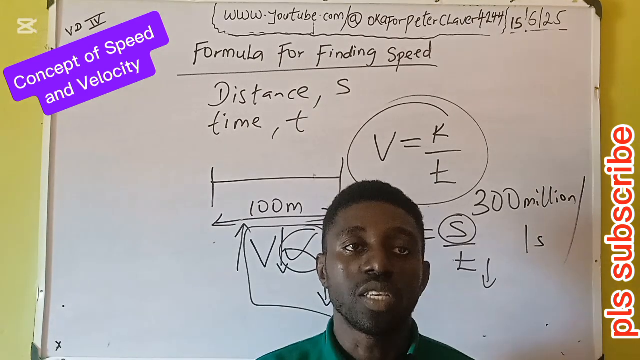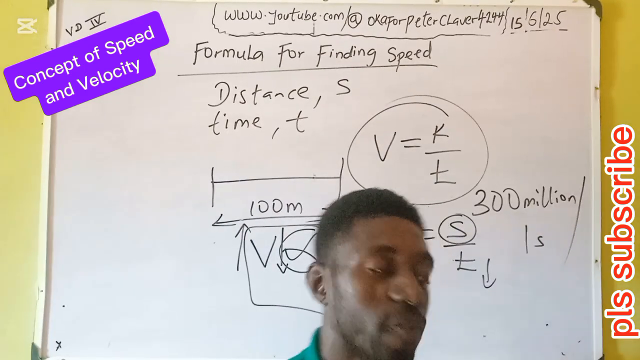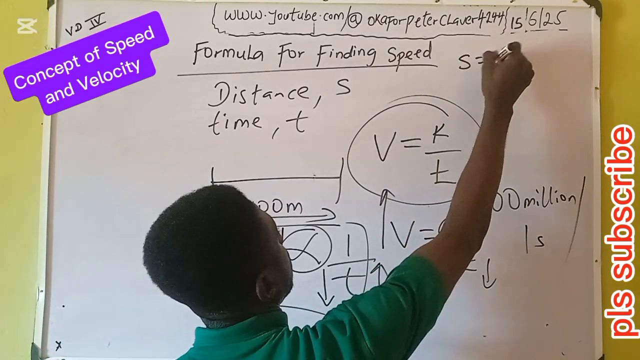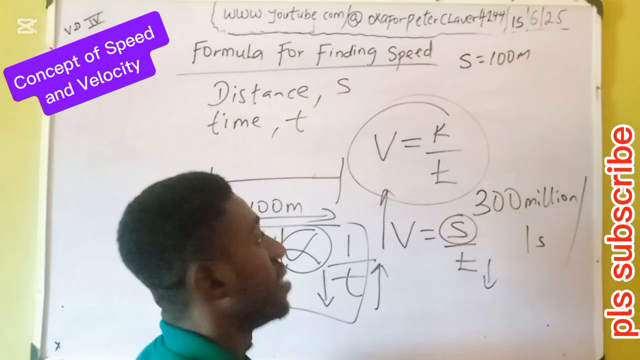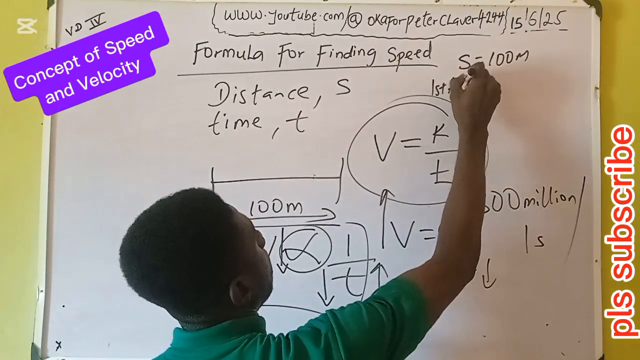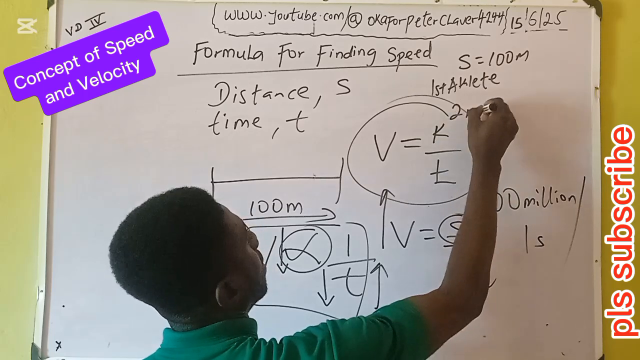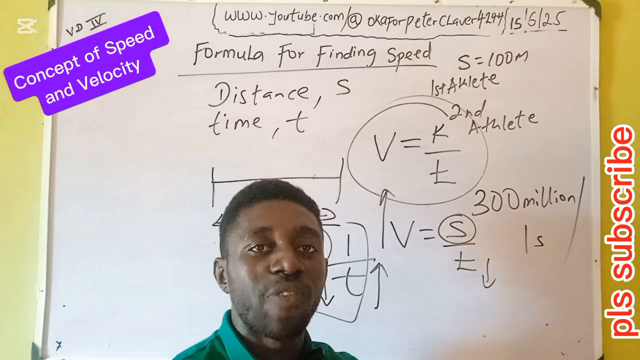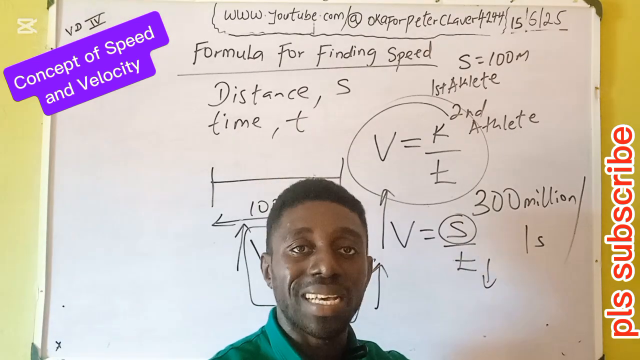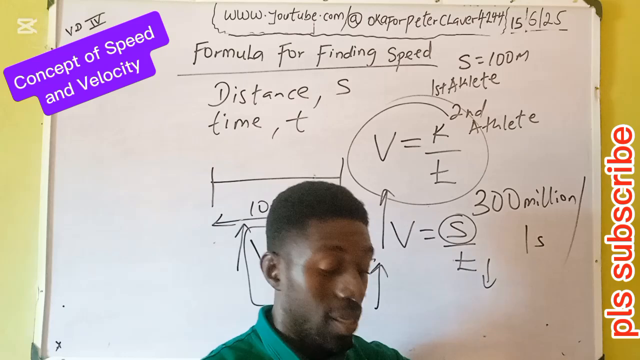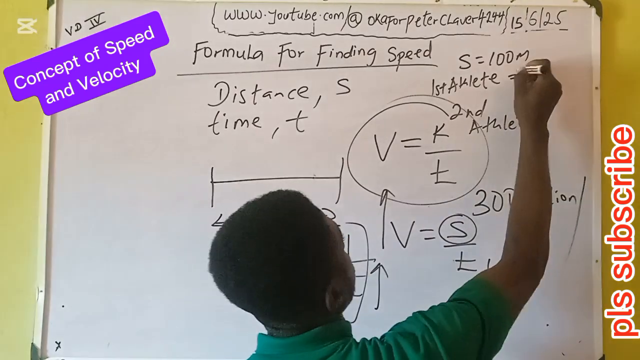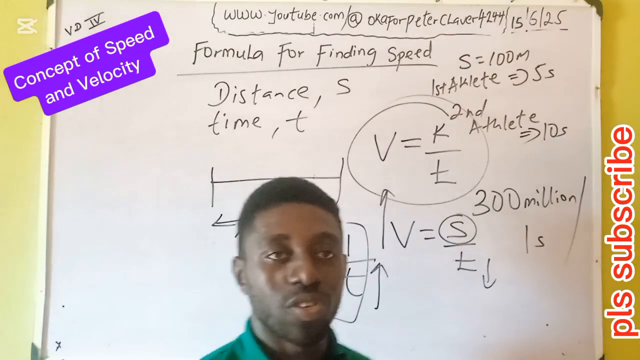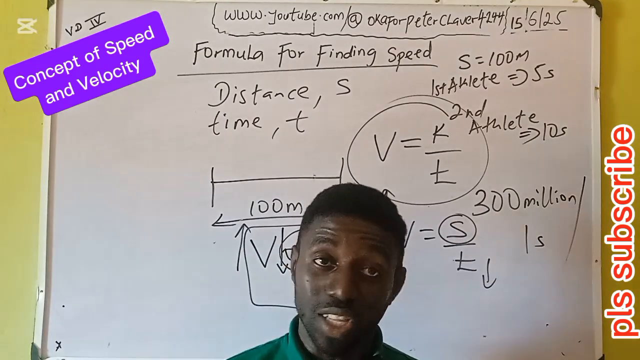Okay, so let's continue with the mathematical approach to this formula. Let's say we have 2 athletes. The distance is fixed, 100 meters. We have the first athlete and the second athlete. When we get our time device to measure the time it takes them to cover the gap of 100 meters, we notice that the first athlete covers it in 5 seconds, the second in 10 seconds.